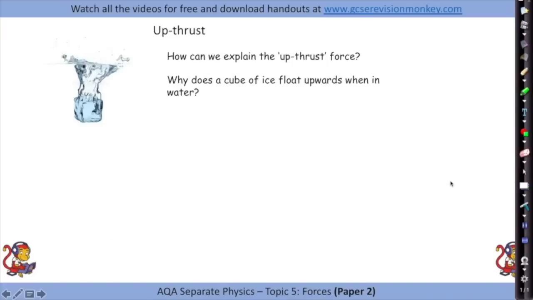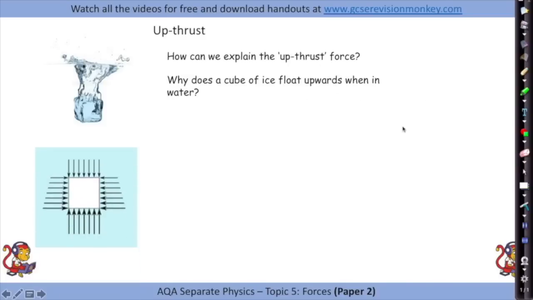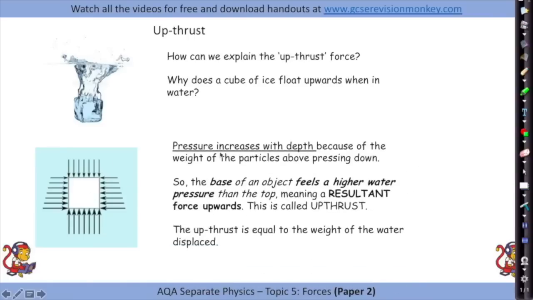Okay, so how can we explain this upthrust force? So why does a cube of ice float upwards when in water? So if we take our cube of ice and we have it deep underneath the water, well, what do these arrows tell us? What are these arrows from? So pressure increases with depth, as we saw earlier. So the further down the ice cube is, the more the pressure is. But even on the edges of the ice cube, at the top of the ice cube, there will be less pressure than there is at the bottom.